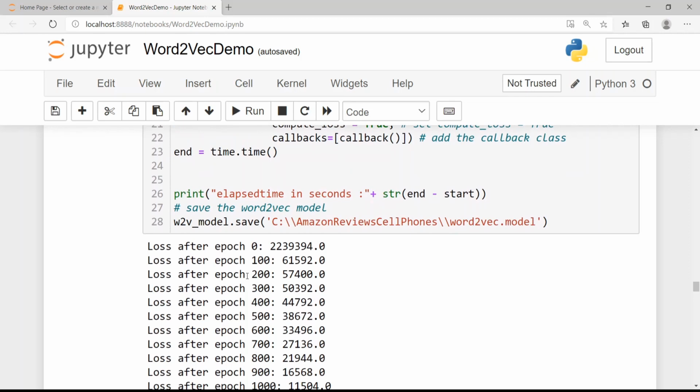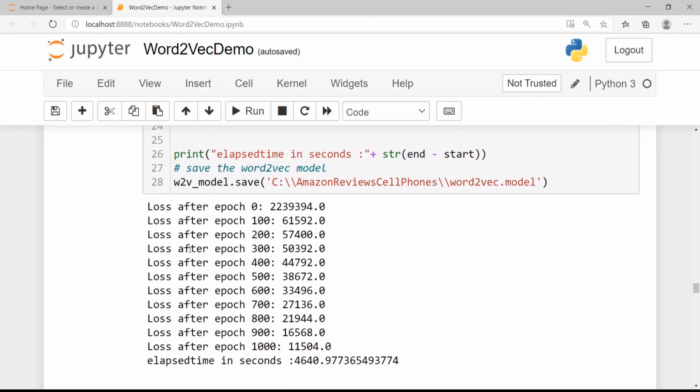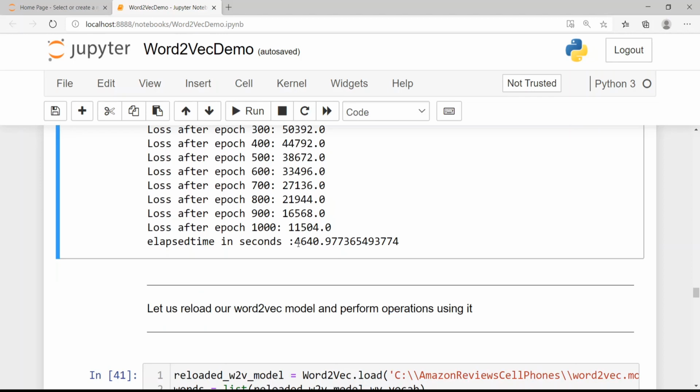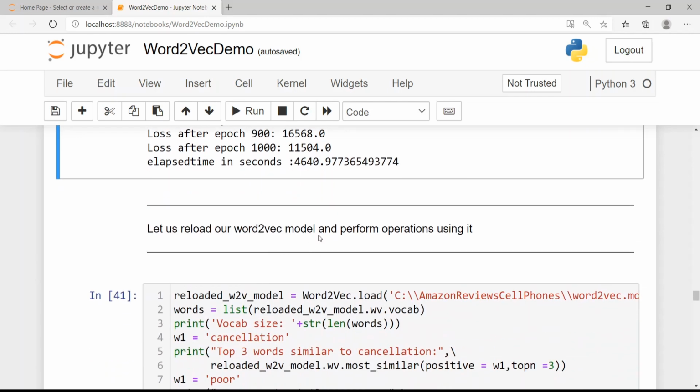If you look at the loss, I print it after every 100 epochs. The loss is a very high value and slowly starts decreasing. By the end of 1000 epochs, you have this as your loss, and this really took a lot of time. This was run on a machine with close to 16 GB RAM and an i7 processor, and the time taken was close to 1.5 to 2 hours. Now let us reload our Word2Vec model and perform operations using it.